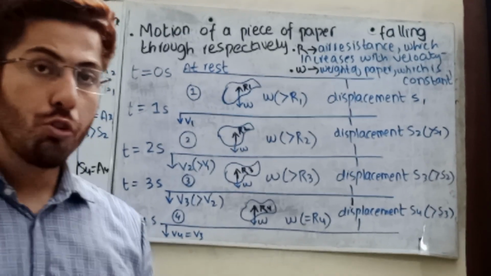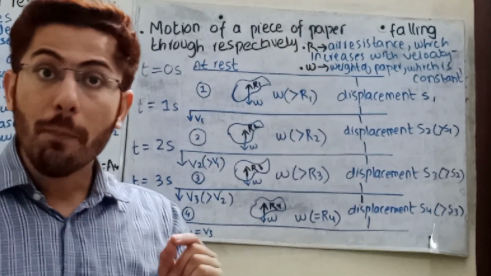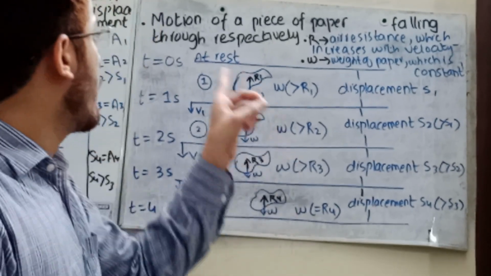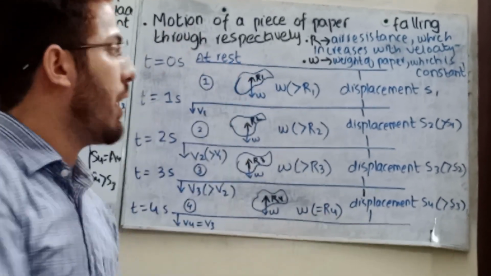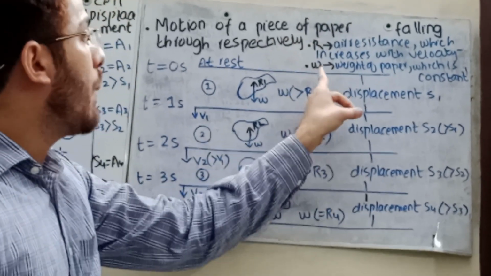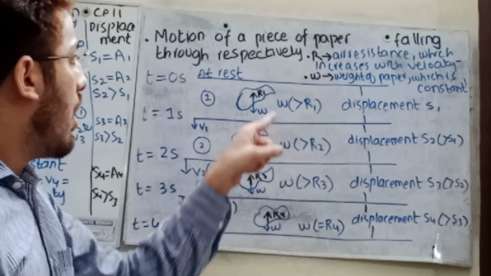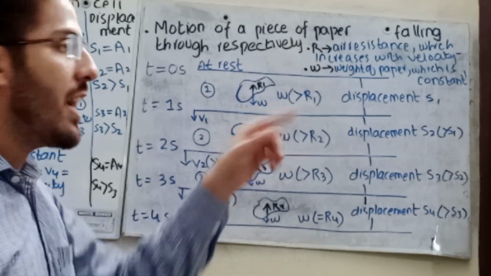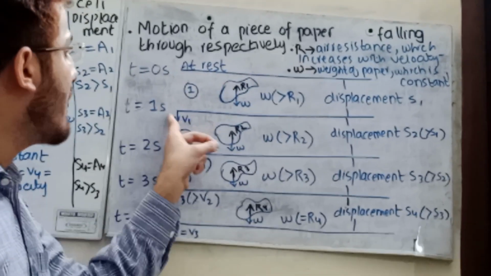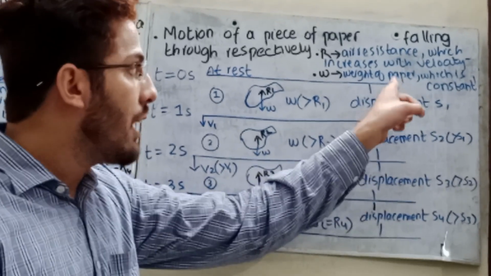Students, we are dealing with the motion of a piece of paper falling with air resistance. Let's see the motion carefully. At time 0, the paper is at rest. R stands for air resistance and W stands for the weight of the paper. Weight is the downward force and air resistance is the upward force. Initially, from 0 to 1 second, weight is greater than the air resistance, and it covers some distance.